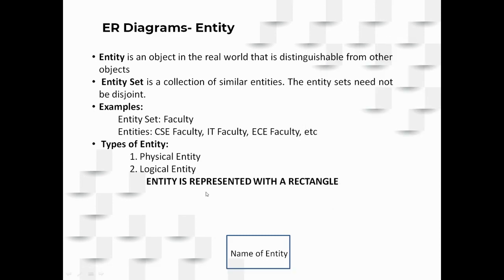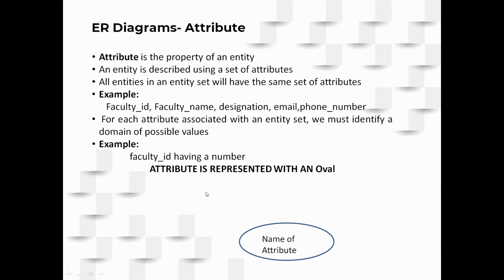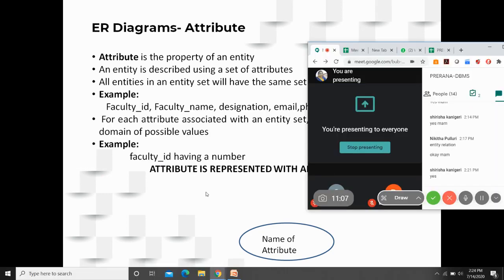Okay. Then moving further, the next important component of the ER diagram is the attribute. We are saying that the entities are distinguished from one another. So how are you distinguishing them? By making use of their features or properties. These properties, technically, we call attributes. In order to describe an entity, we require a set of attributes. And all the entities in a given entity set will obviously have the same set of attributes.